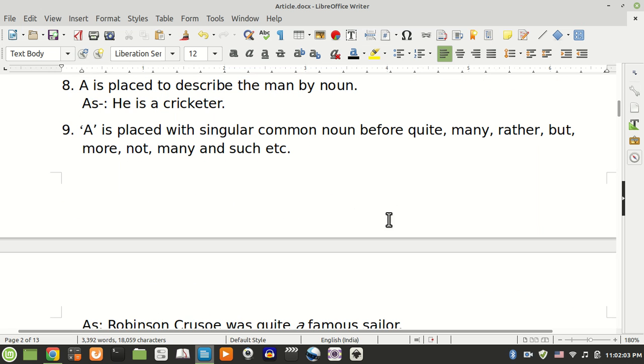Rule number 8. A is placed to describe the man by noun. He is a cricketer.